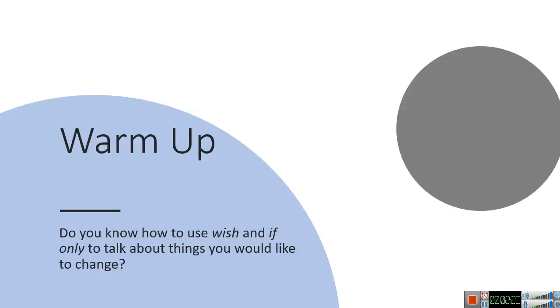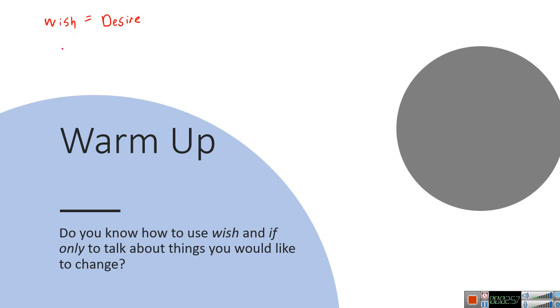So let's have a quick warm up and tell me if you already know about the differences between these two. Maybe there are some differences between the tenses or the grammatical aspects. What do you know about it, Yesenia? Wish is like to express a desire, right? Wish equals desire.